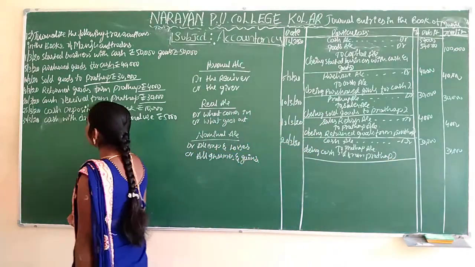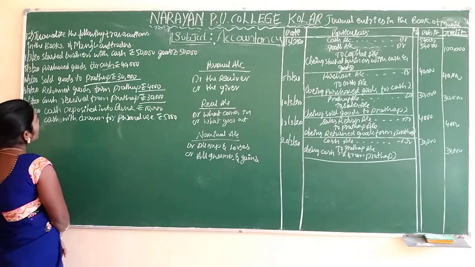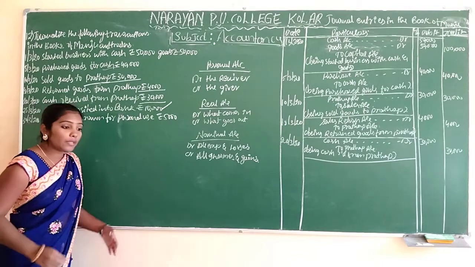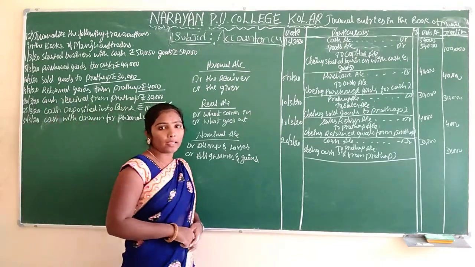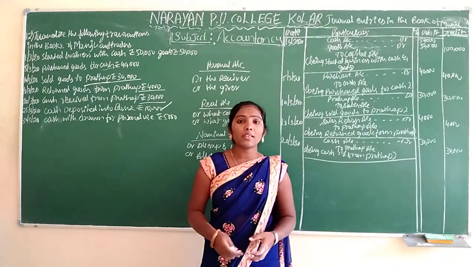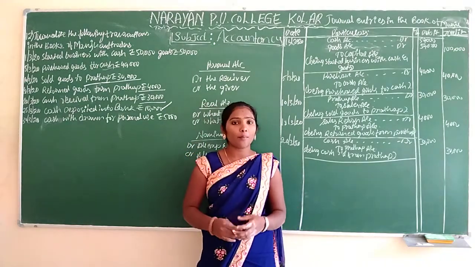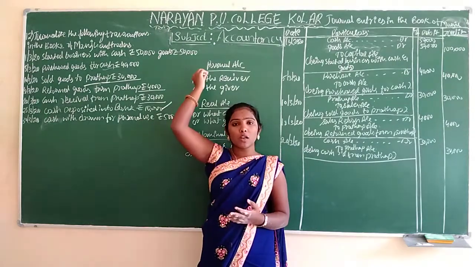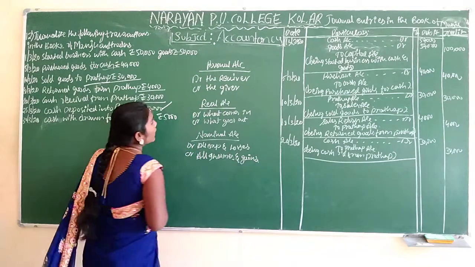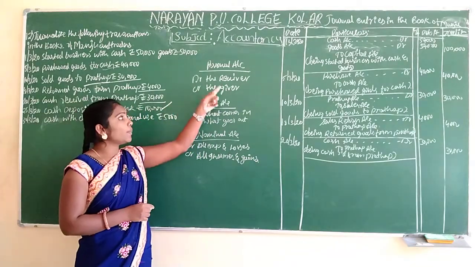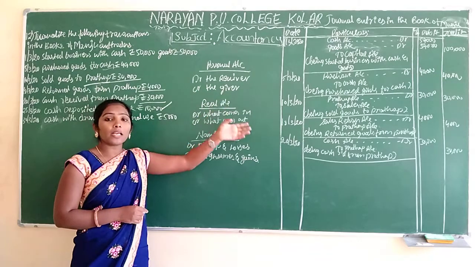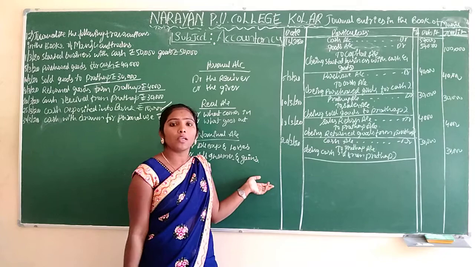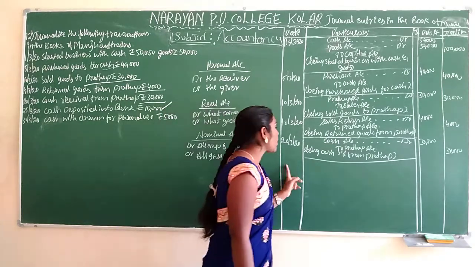Okay. Next is 25th 3 2020. Cash deposited into the bank, which means we are depositing the money into the bank. If you deposit, we are giving. Who is receiving here? The bank is receiving the money. The bank account is a personal account, so we have to apply the personal account rules only. The personal account rule is debit the receiver, credit the giver. The bank is receiving, and what we are giving is cash. Same thing we have to record here.